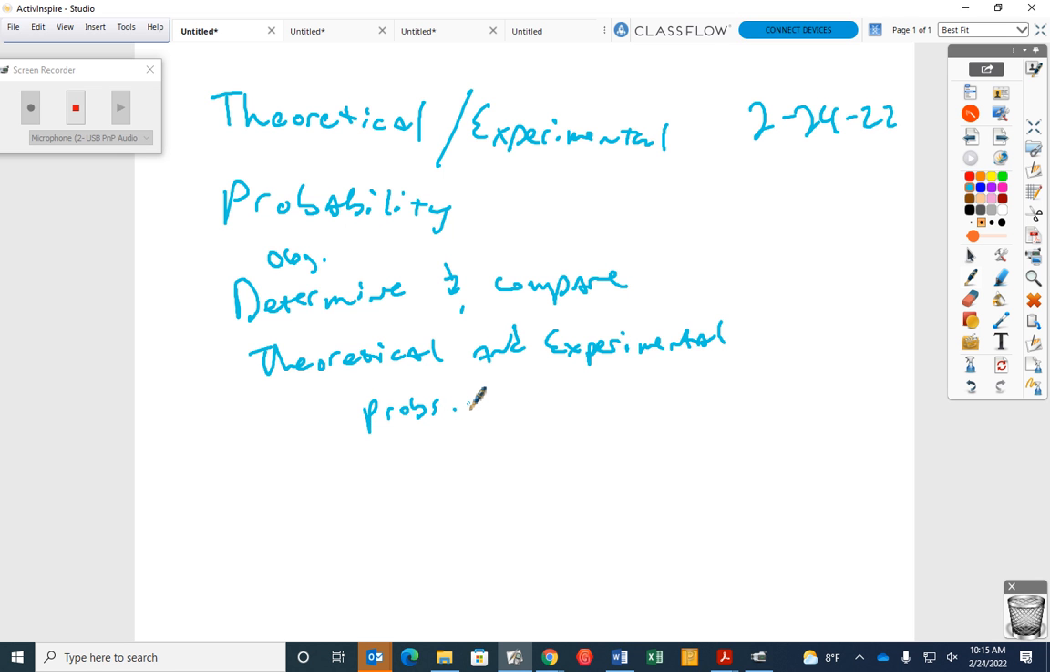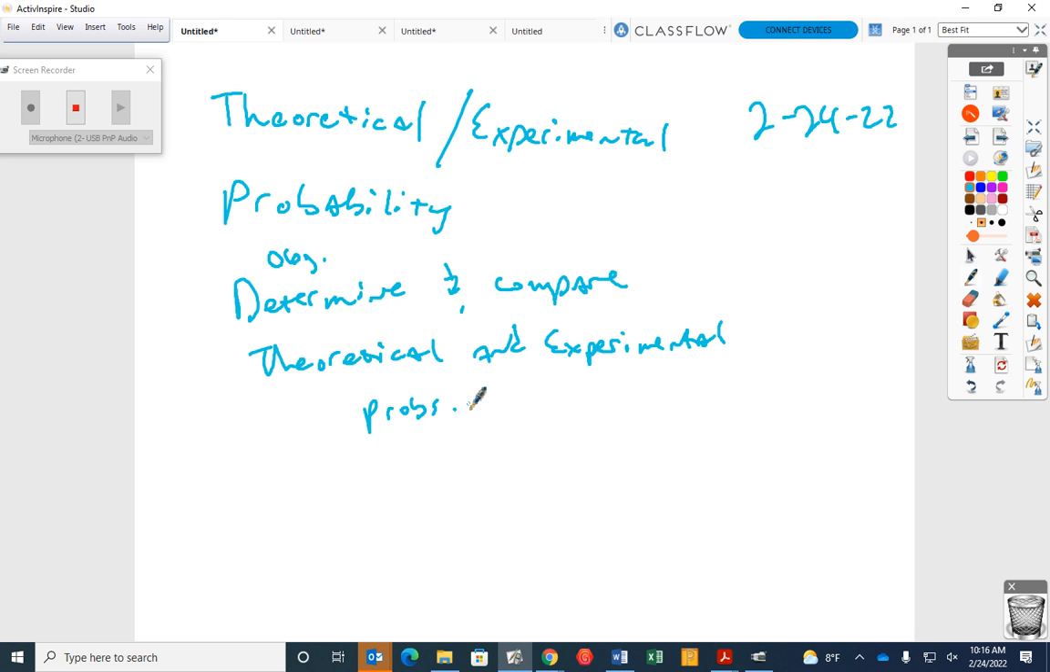Theoretical probability. Okay, write this on your skeleton notes. Theoretical probability is what is supposed to happen. So, if I am flipping a coin, every time I flip a coin, what is the probability I'm going to get a heads? 50%, 1 out of 2. Every time. That's theoretical probability. What is supposed to happen?